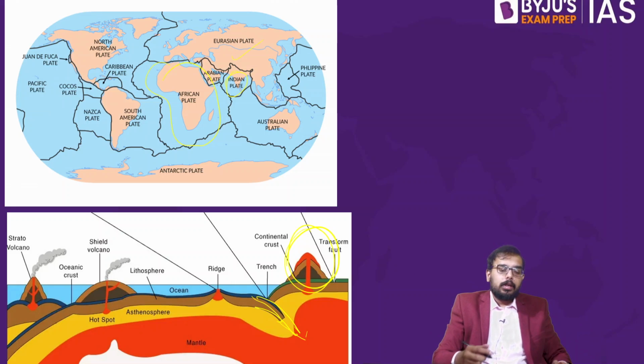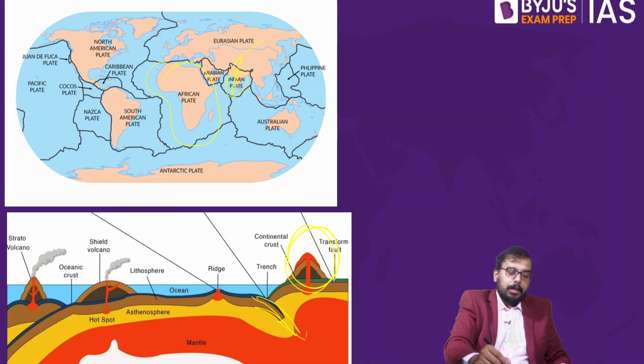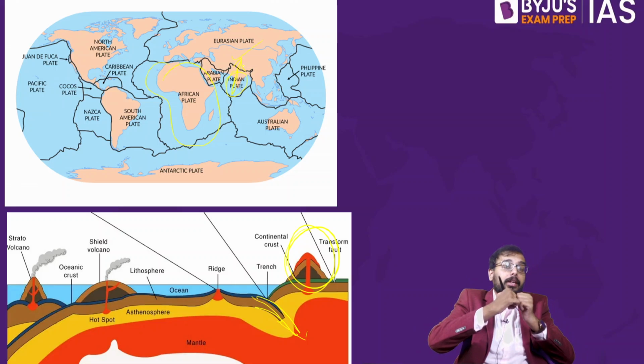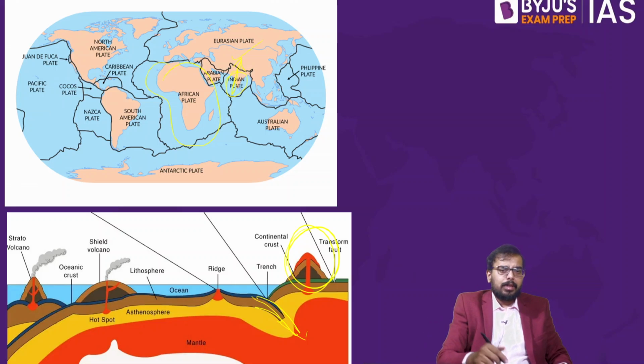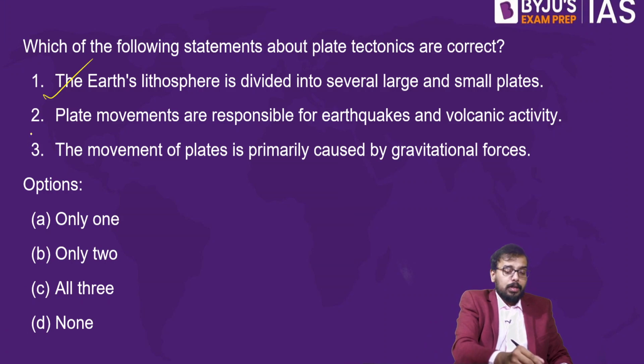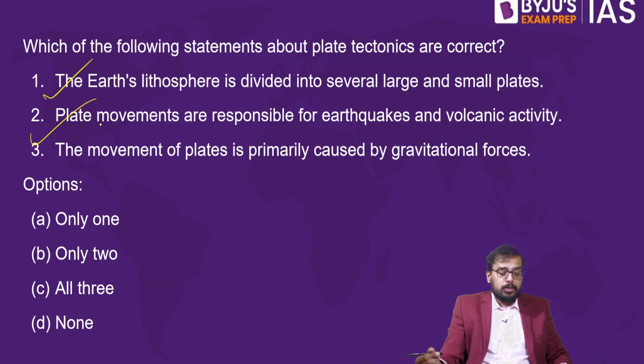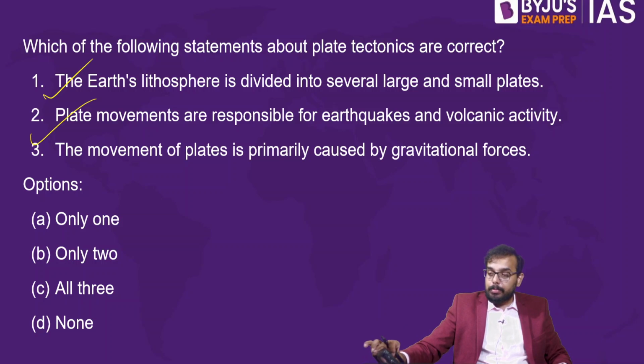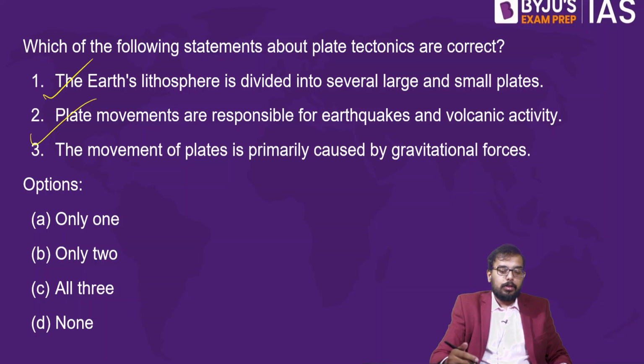The continental Indian plate is crushing the European plate, so earthquakes occur. So statement number 2 is also absolutely right. What about your statement number 3? Statement number 3 is that the movement of plates is primarily caused by the gravitational force.